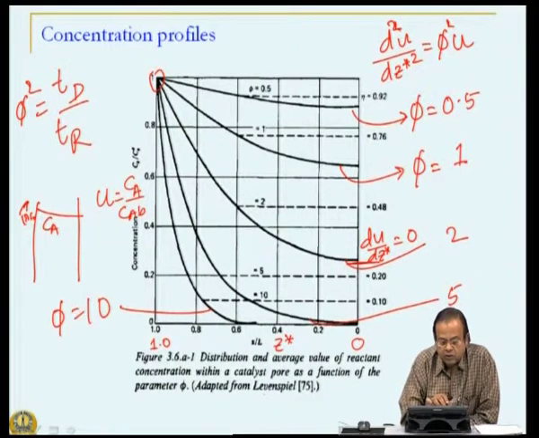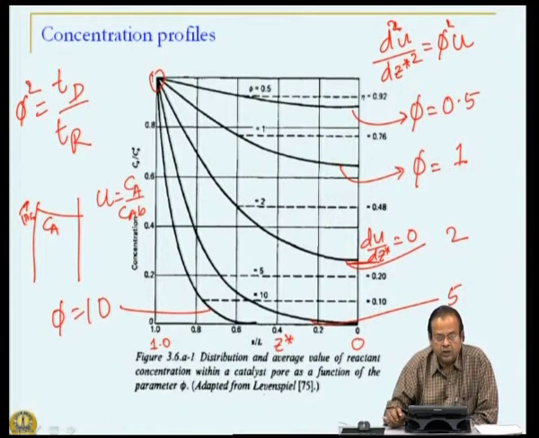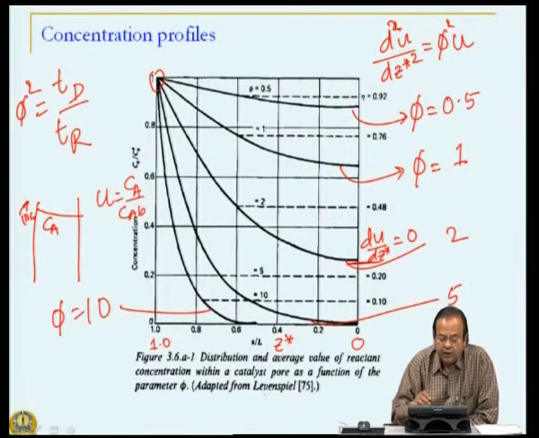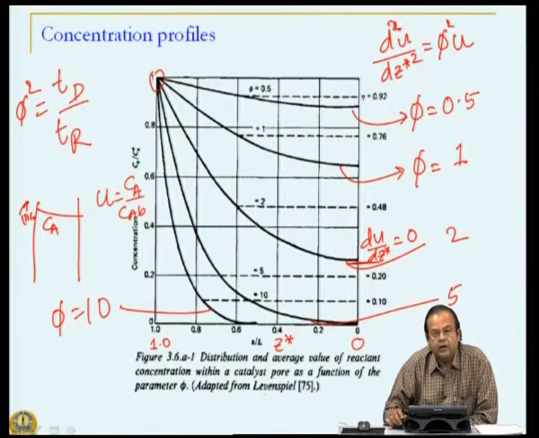There is quite a steep gradient from the outside surface to the inside of the catalyst pellet. With inside at the center point, concentration is only 30% that of outside. Of course, reaction is responsible for it partly, but also at higher value of phi, diffusion is a slow process. So, the gradient is much steeper.